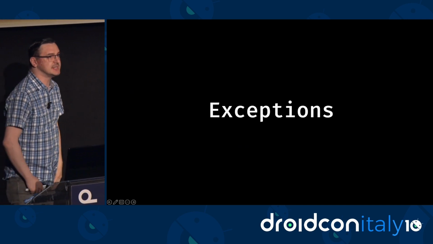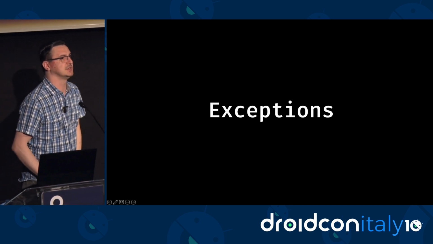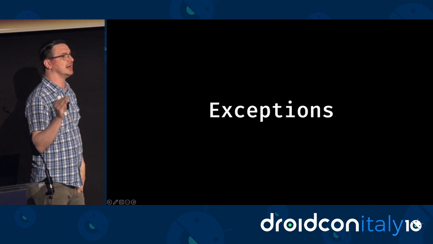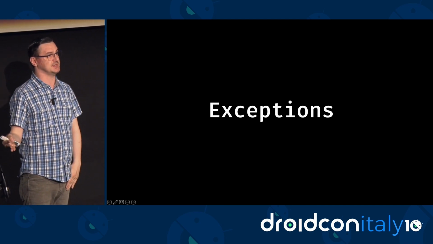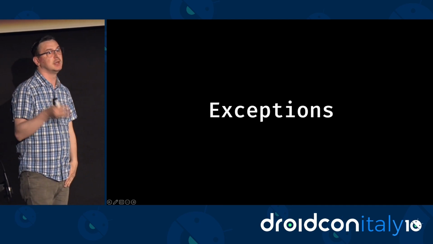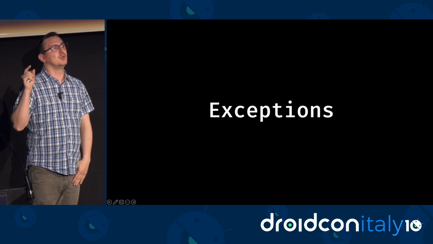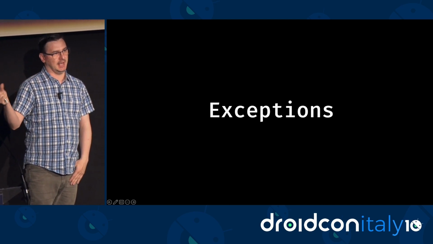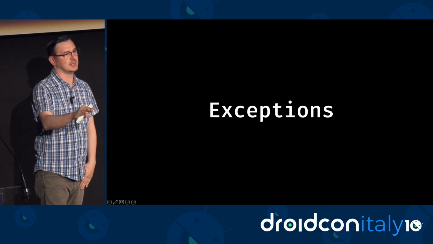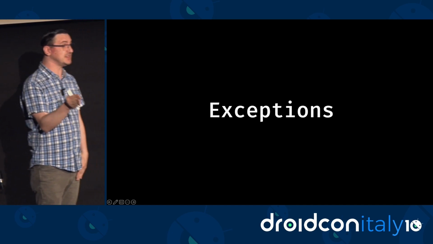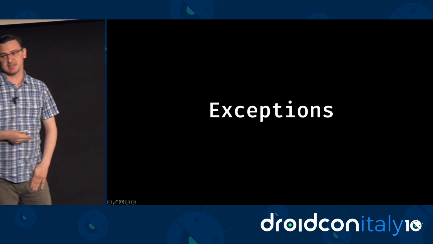Okay, exceptions. Exceptions is a very curious case. I don't know if you guys remember Java. In Java, we have checked and unchecked exceptions, right? So if you have a checked exception, you must either catch it or warn that you may throw by adding this throws clause at the end. Kotlin went away with the checked exceptions, but Swift still kind of has it. So that generates some interesting results.